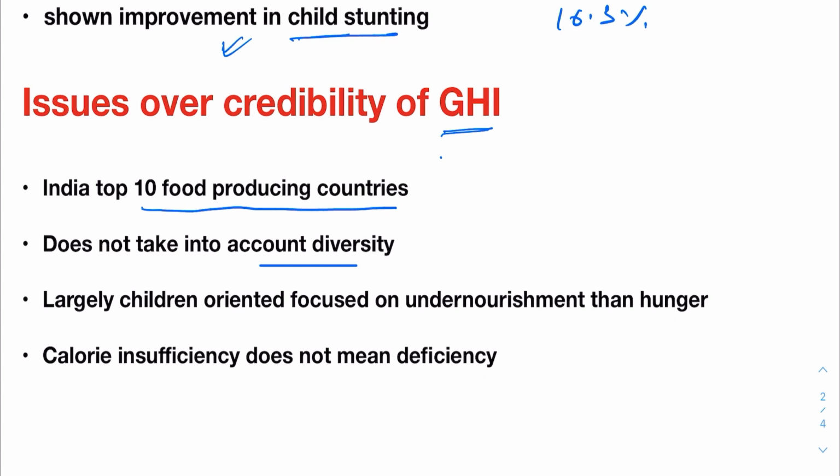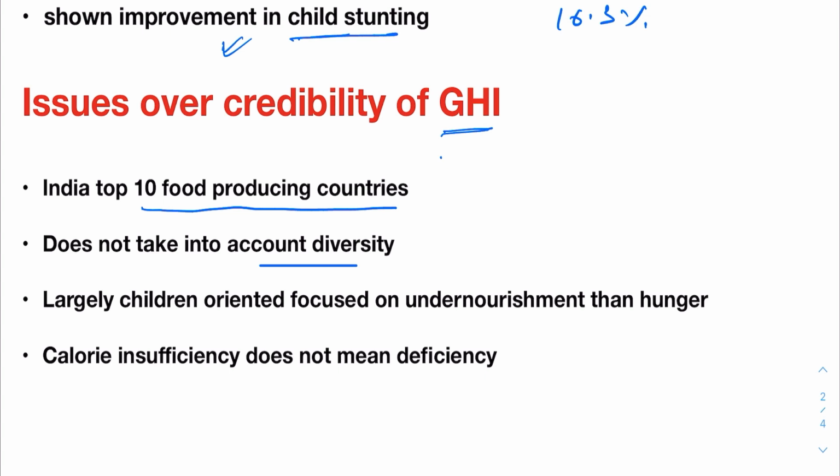The lower calorie intake also does not mean that there is deficiency because it may stem from reduced physical activity. In urban areas, people do not do that much physical activity, they do not need that many calories. There is better social infrastructure. So using a uniform calorie norm to arrive at deficiency does not recognize the huge regional imbalance and diversity.